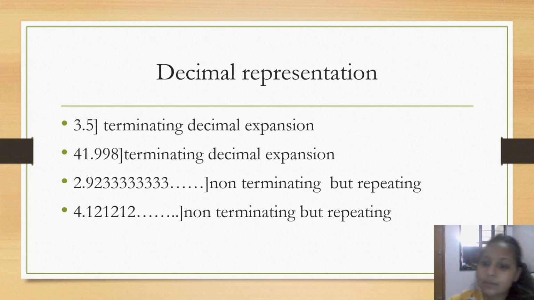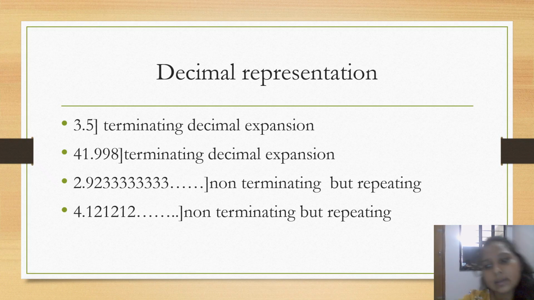Like after 5 there is no number, right? That's why it's a terminating decimal expansion. Likewise in the second one, 41.998 is also terminating because after it there's no number.